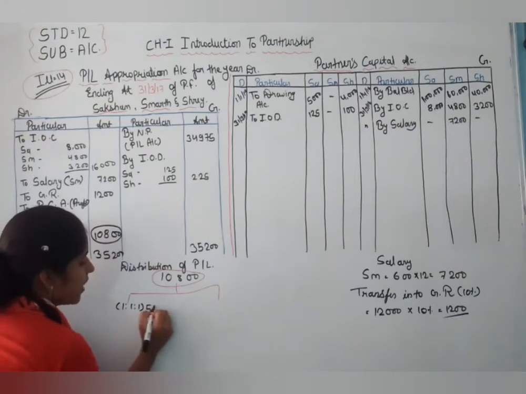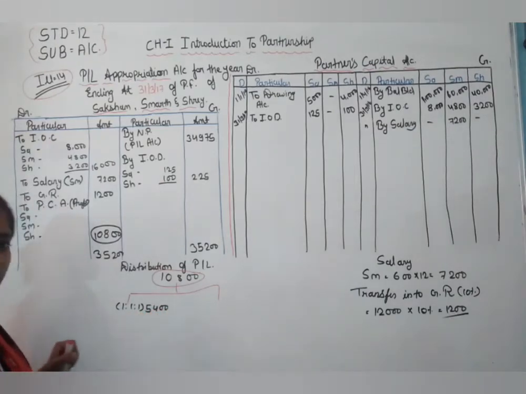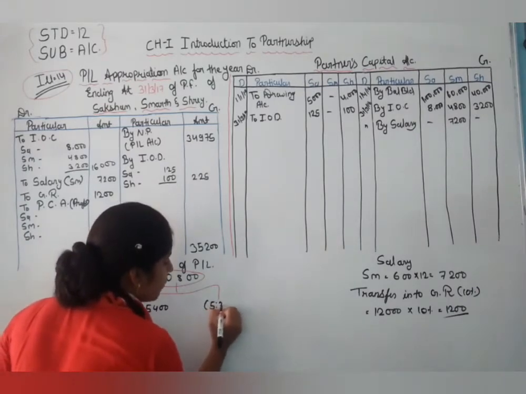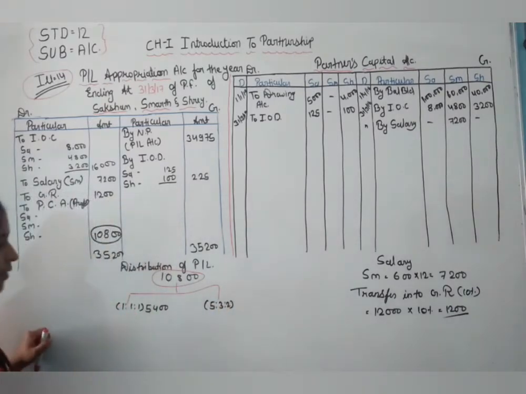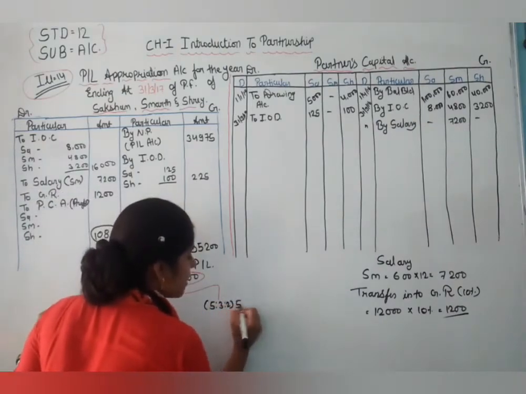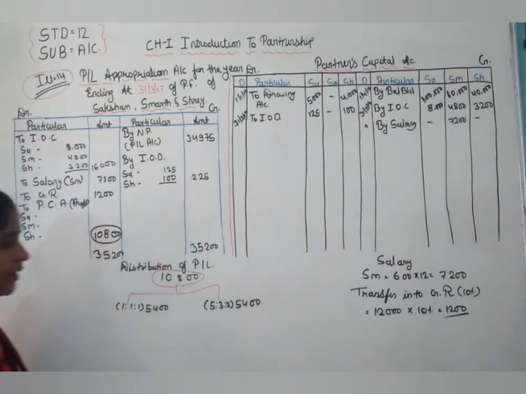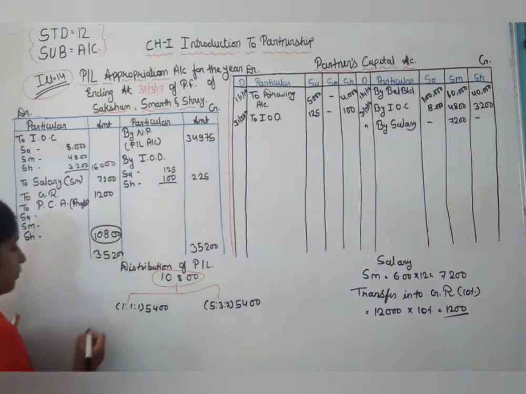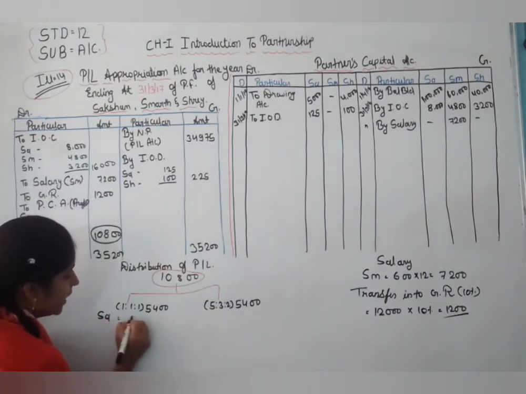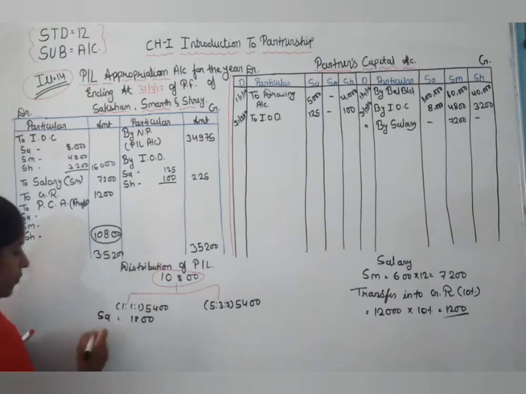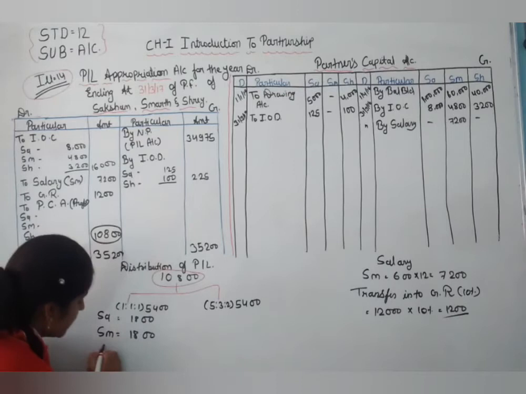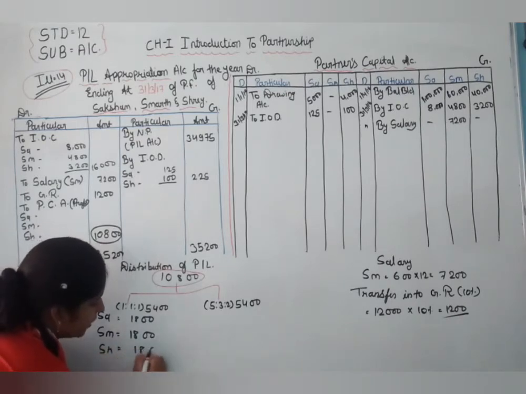The amount is 5,400. Now here, the second, capital proportion, is 5:3:2, and the amount is the same, 5,400. Now here 5,400 we are distributing equally. So for Saksham 1,800 is profit, for Samarth the same 1,800 is profit, and Shreya 1,800.